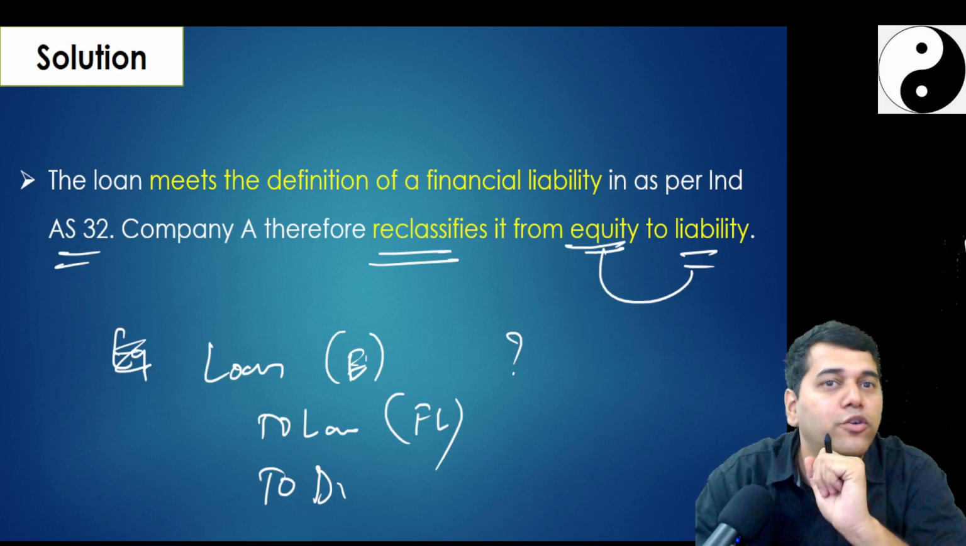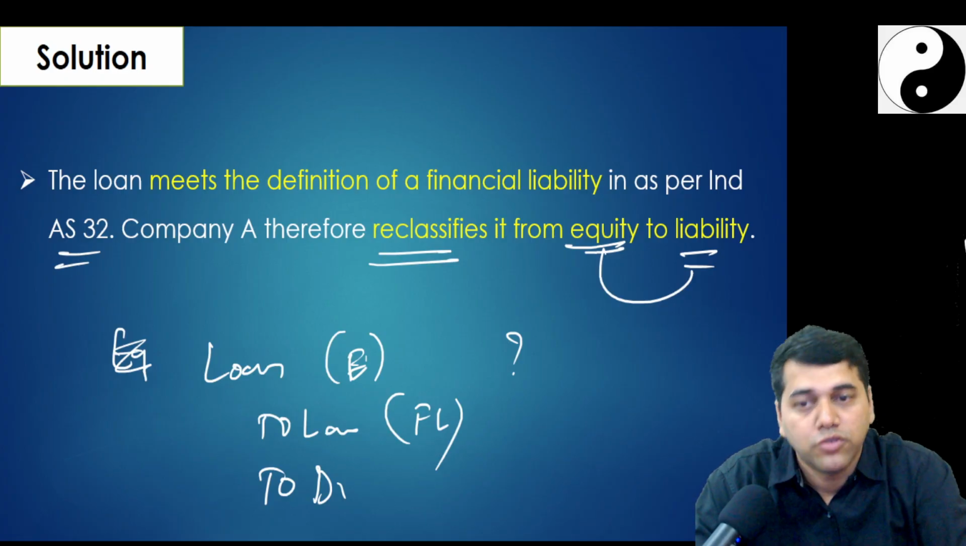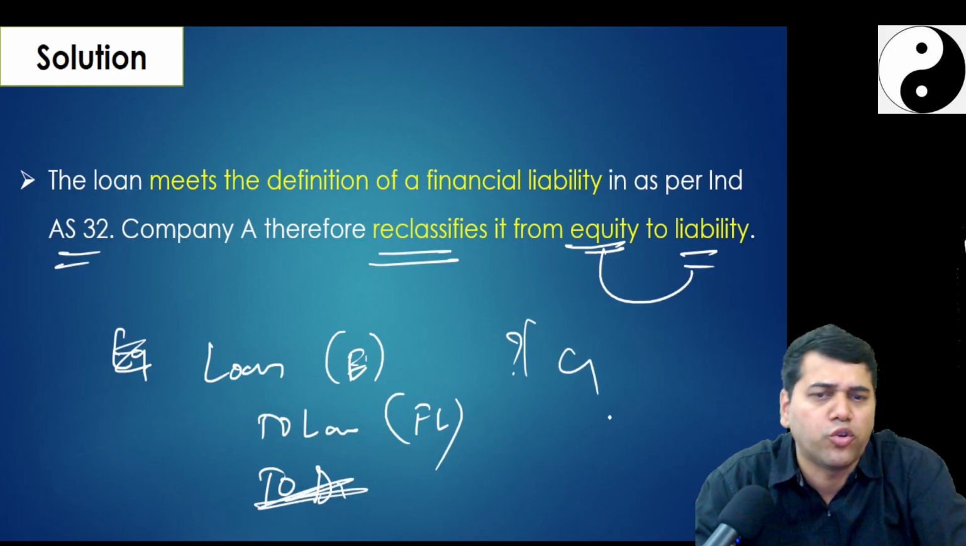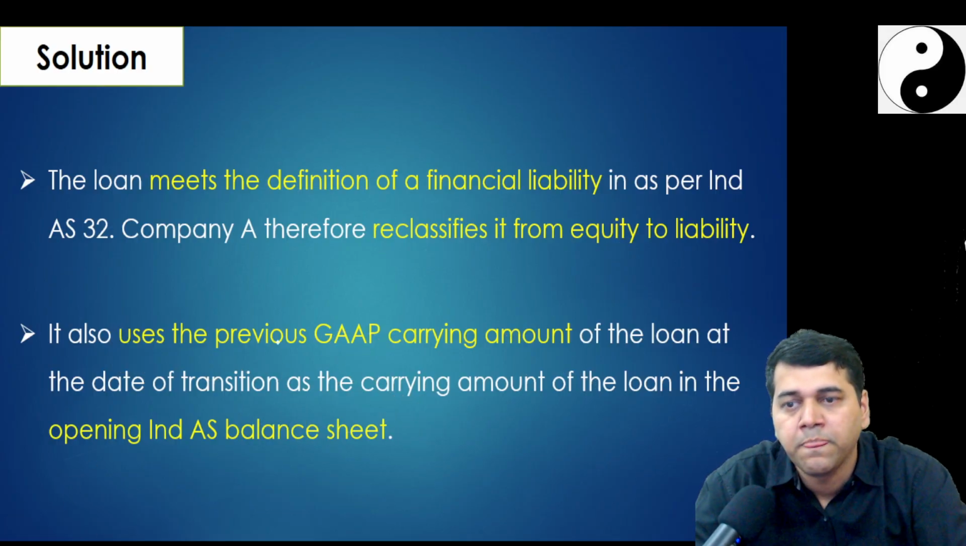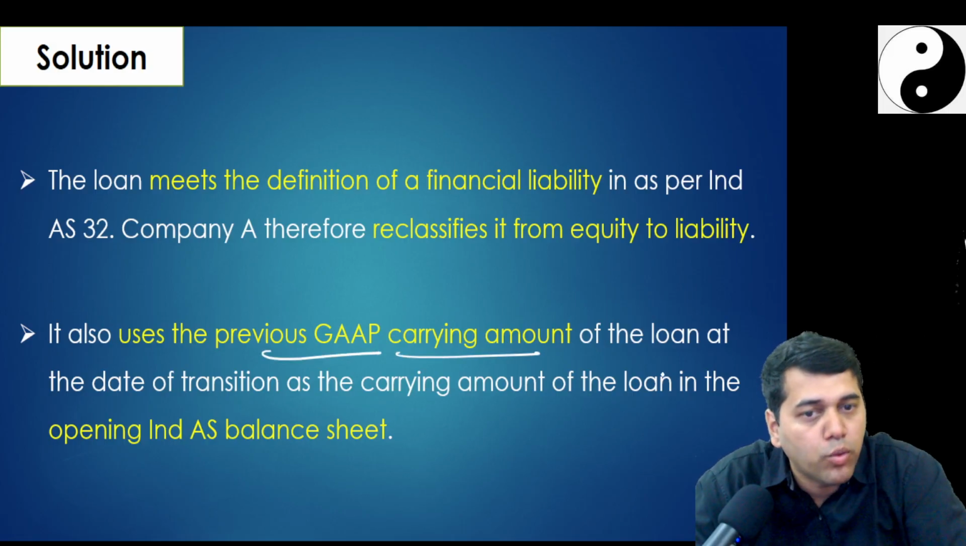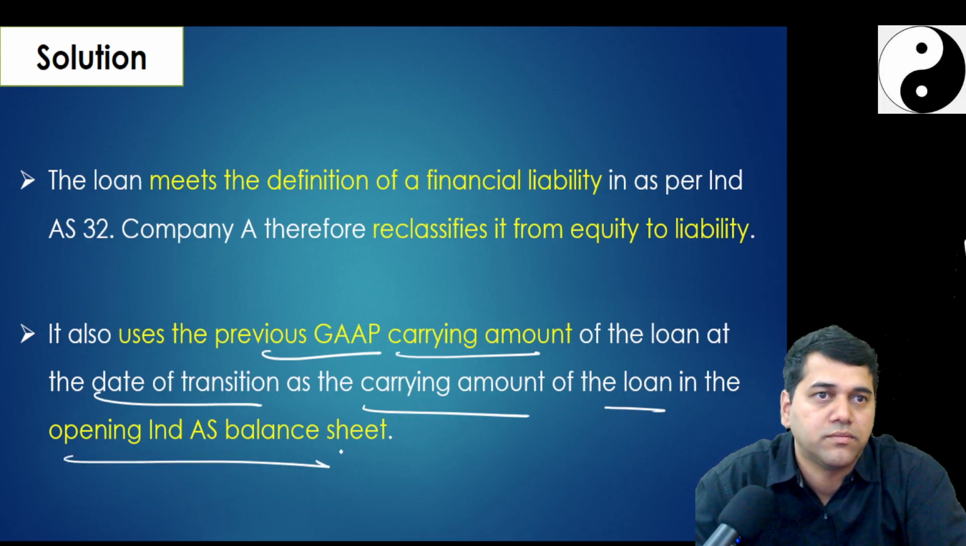That you don't do. Why? Because you don't have 2012 information with you. So at which value will you take it? At 1 crore only. Followed, no? So that's the second sentence you write: it uses previous GAAP book value on the date of transition as the carrying amount of the loan in the opening balance sheet.